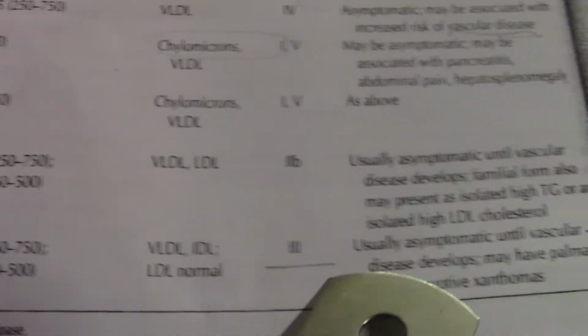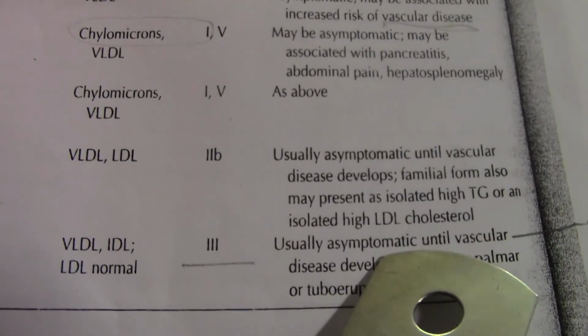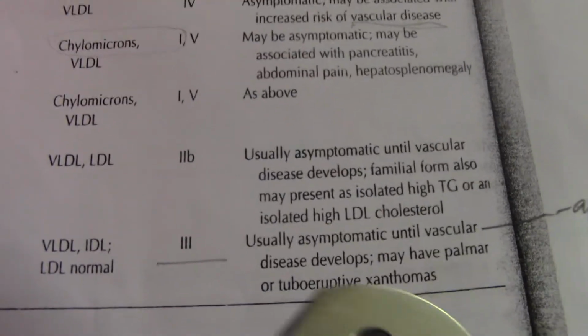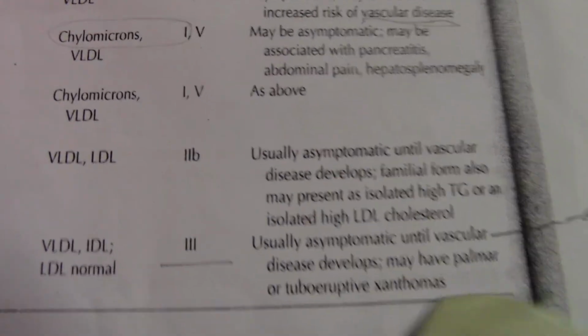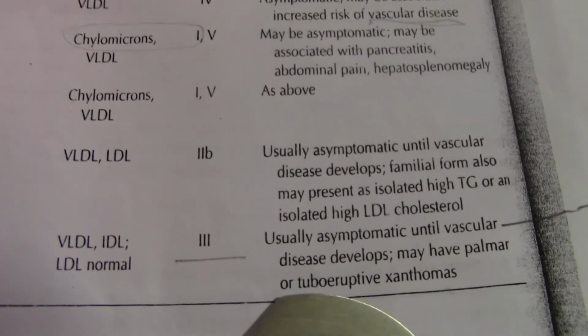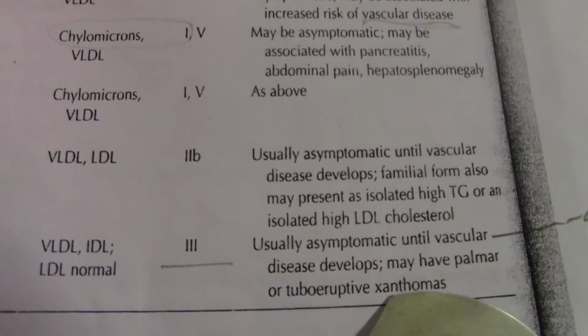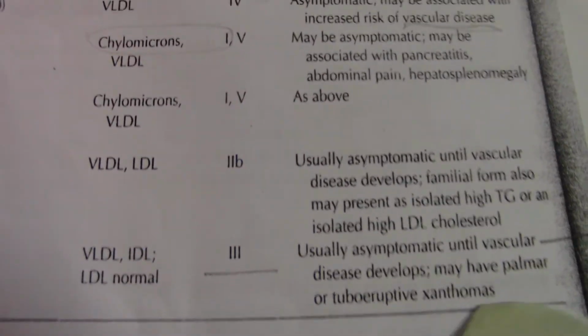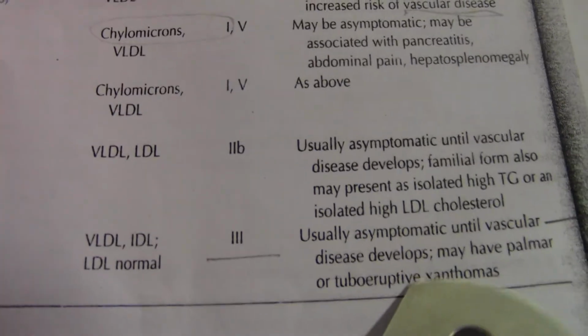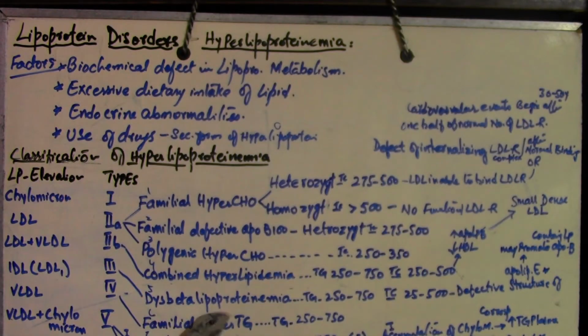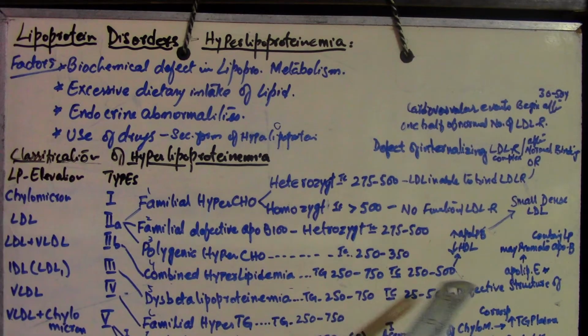while VLDL, IDL, and LDL are normal. Usually it is asymptomatic until vascular disease develops, and patients may have palmar or tuberoeruptive xanthomas, right? This vascular disease usually occurs after about 20 years.